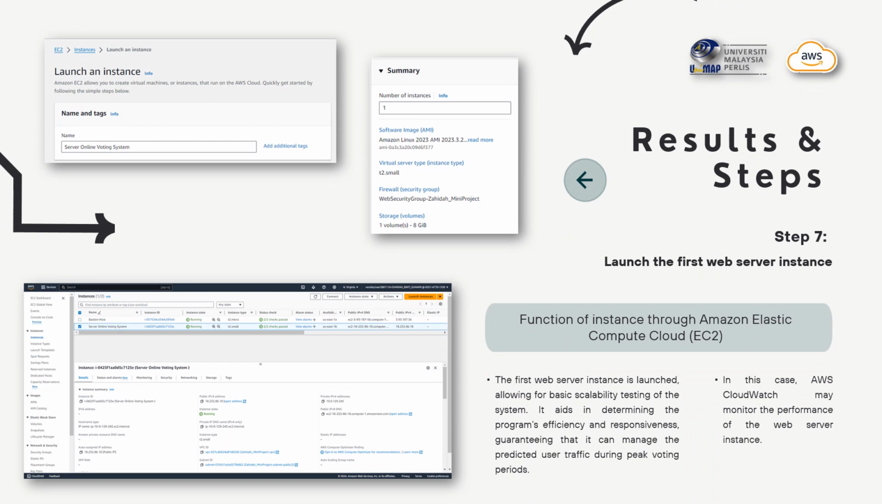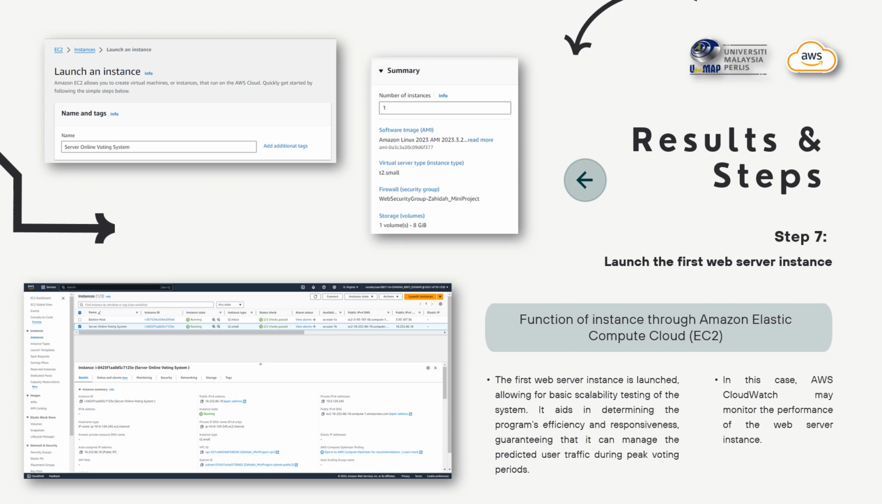Okay, next we go to the most important step in this mini project, which is to launch the first web server instance. What is the function of the instance through Amazon Elastic Compute Cloud, which is EC2? The first web server instance is launched, allowing for basic scalability testing of the system. It can determine the program efficiency and responsiveness, and guarantee that it can manage the predicted user traffic during the peak voting period. In this case, AWS CloudWatch may monitor the performance of the web server instance.